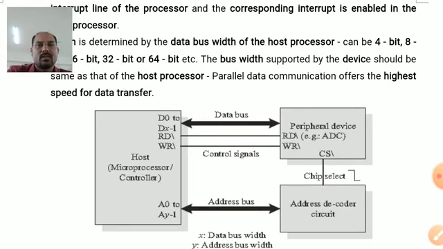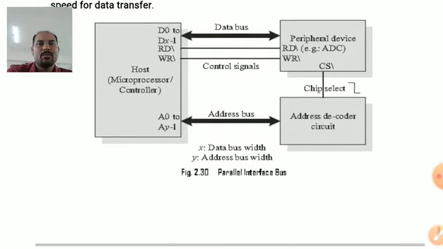Look at the figure where you can see the host device and the slave device, or you can say the host and peripheral device. You can see the address decoder circuit. A0 to AY minus 1 of the host are connected to the address decoder circuit, and only one connection is made between the address decoder circuit and the CS. The address sent by the host will make the chip select of the peripheral active. Then we can see the data bus to transfer the data between these two devices. Then you can see the control signals read or write to receive the data and to read the data.